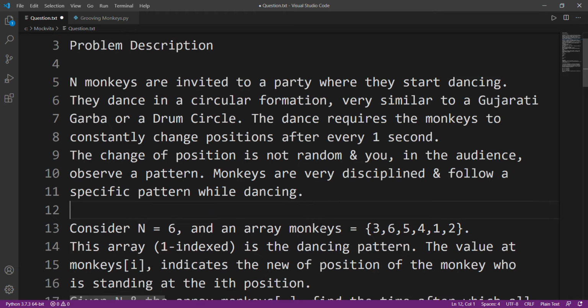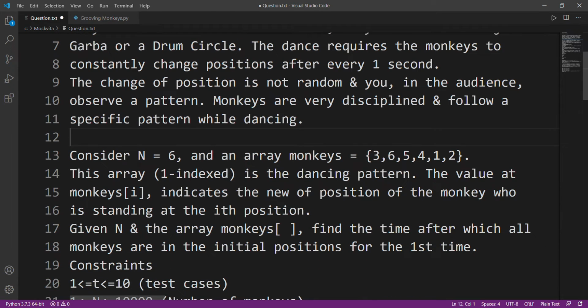So consider n equals 6 and an array monkeys. Okay, so this is the pattern that they'll be following. What does this pattern mean? Suppose we have some monkeys like this is monkey 1, this is monkey 2, this is 3, 4, 5, and 6. Just assume that their index is the ID of the monkey. So if the value is 3, then the indexing starts from 1.